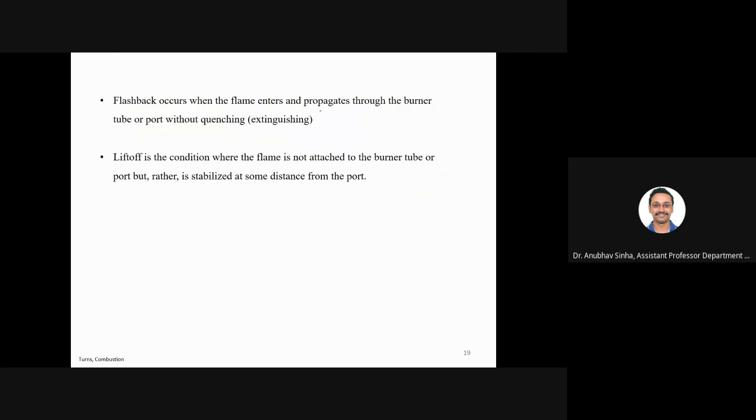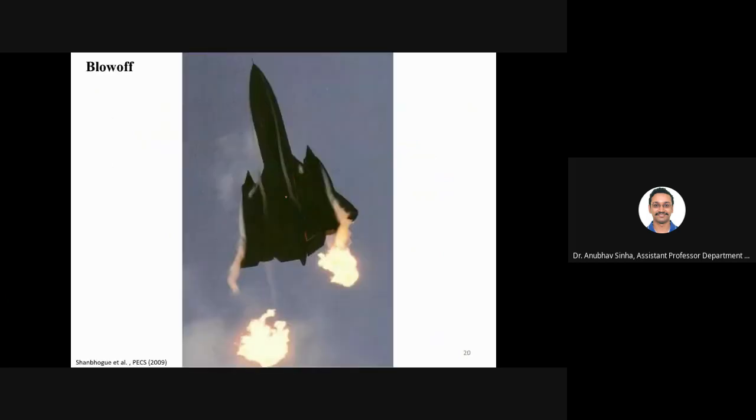Flashback occurs when the flame enters through the tube. It goes back. This is called flashback without extinguishing. That we'll see later. Liftoff is when it is going above the tube and then it blows out like this. So, for example, if the air velocity is very high, this flame was supposed to be inside this engine. Because of certain conditions, it is forced out. This is called blow off. This is a very famous picture of blow off in a jet engine.